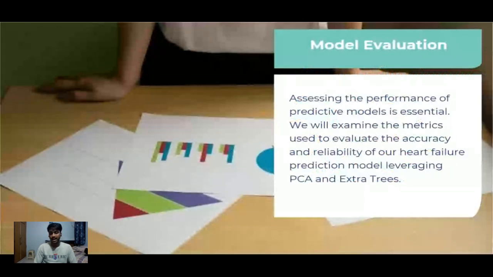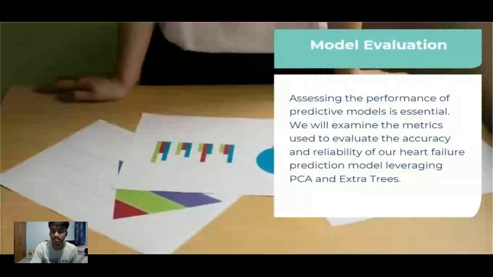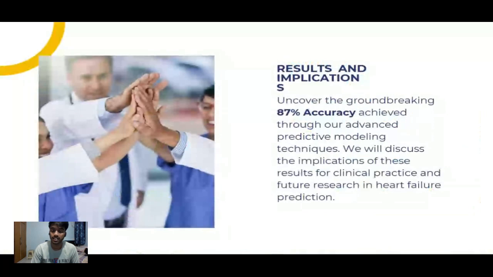Model evaluation. I have used model evaluation and predicted the model leveraging PCA and extra trees. I've used PCA and compared, basically in the last, which model is giving the best accuracy. And as I've shown earlier, from the test that I have run, Random Forest was the best model and it gave an accuracy of 87%.